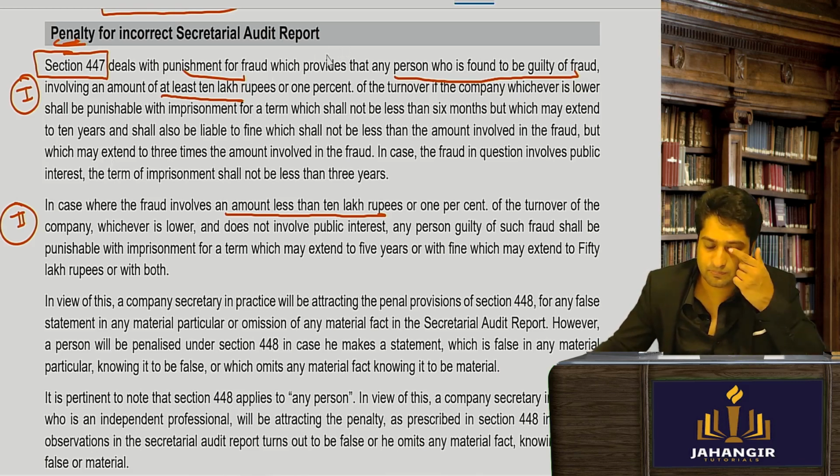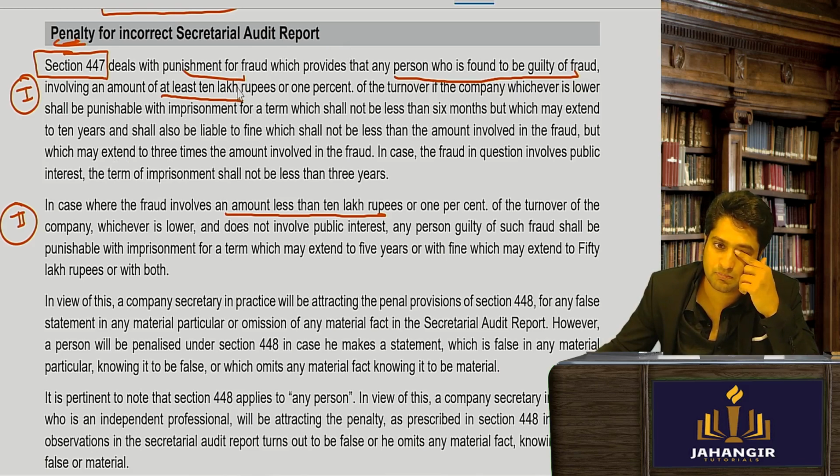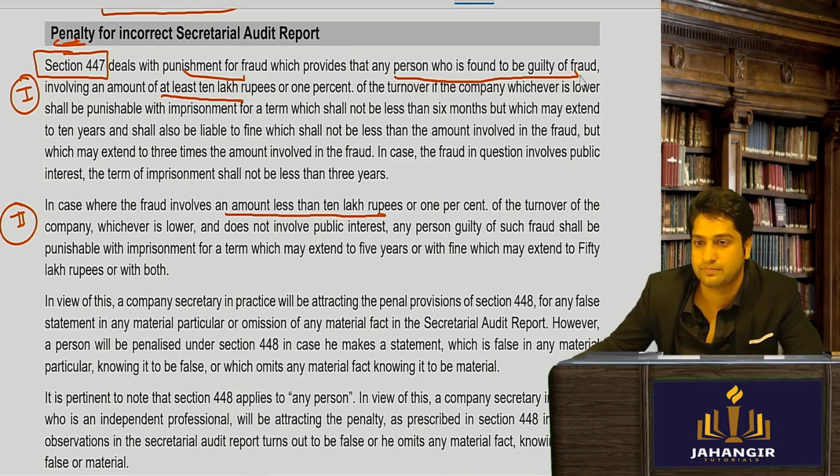First one, tell me, is the first one a more severe, bigger fraud or a smaller fraud? The first one is a big fraud.